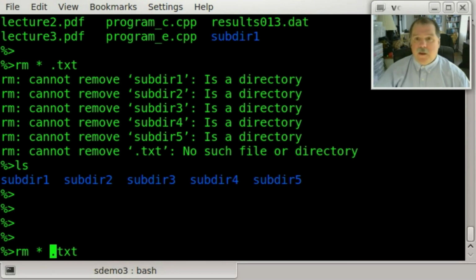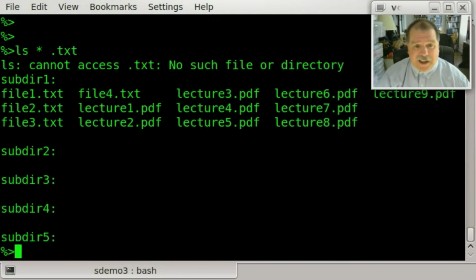So there's two lessons here. One, be very careful of the patterns that you're using when you use these wildcards. If you're in any doubt as to what they're going to match, use an innocuous command, something like ls, which won't alter your files. So I could have said ls like this, and I would have said, oh my goodness, this matches everything. I don't want to do that.